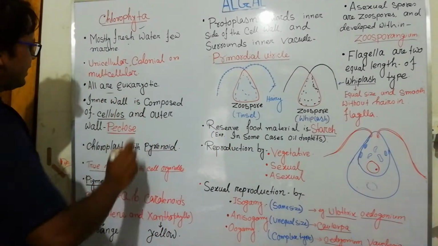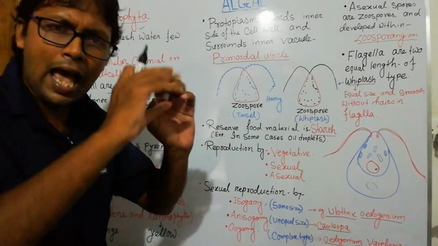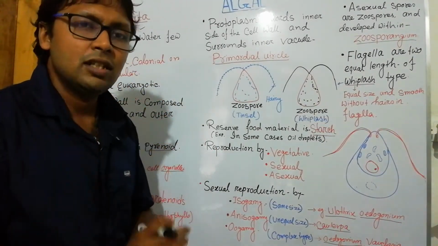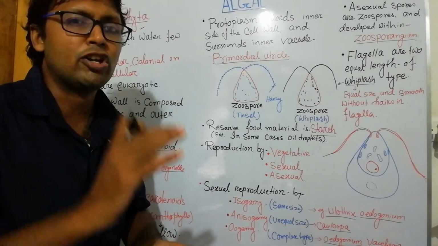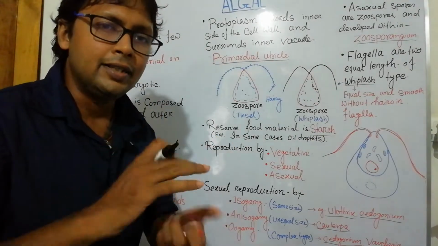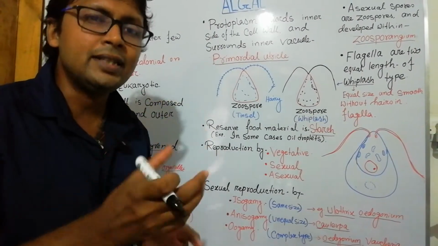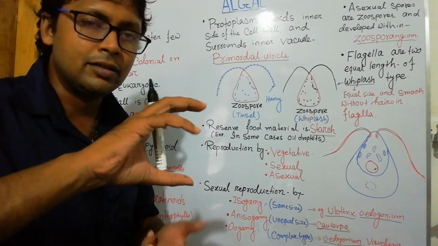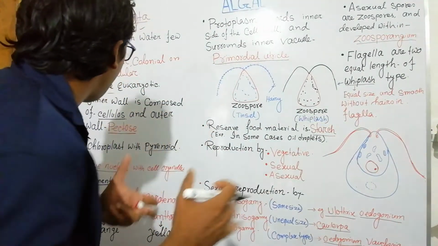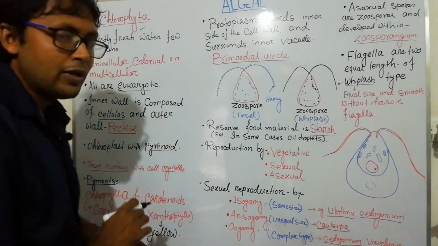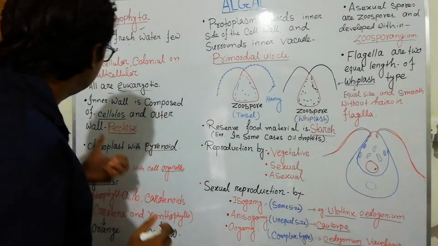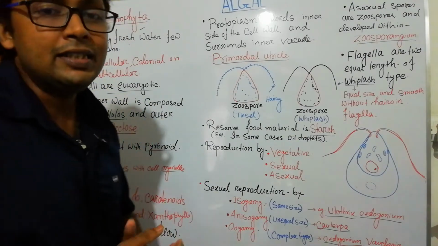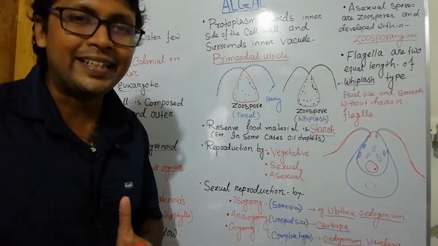Now all are eukaryotic in structure. They have a specialized nucleus, and all the cell organelles are there, bounded by membranes. That is why the name is eukaryotic. The inner wall is composed of cellulose and the outer wall is pectin.